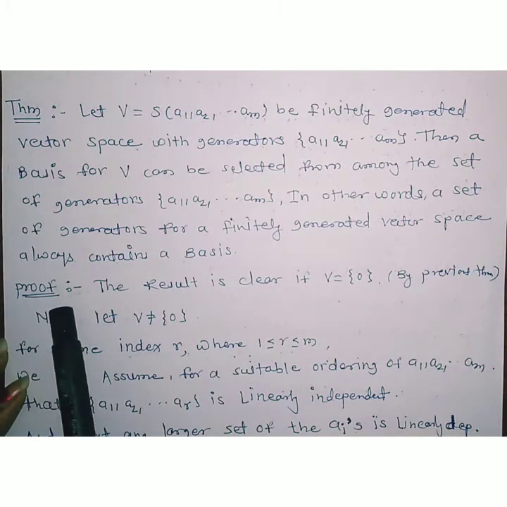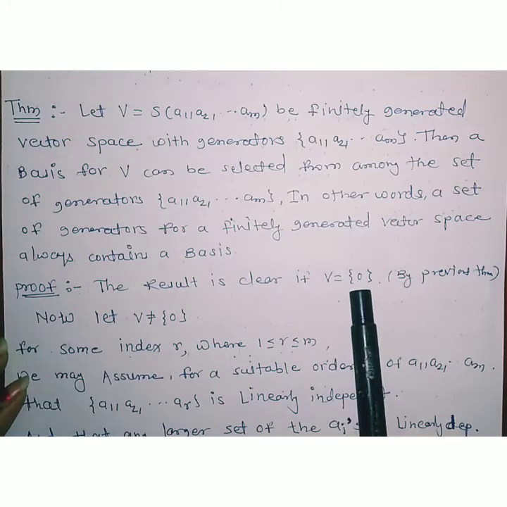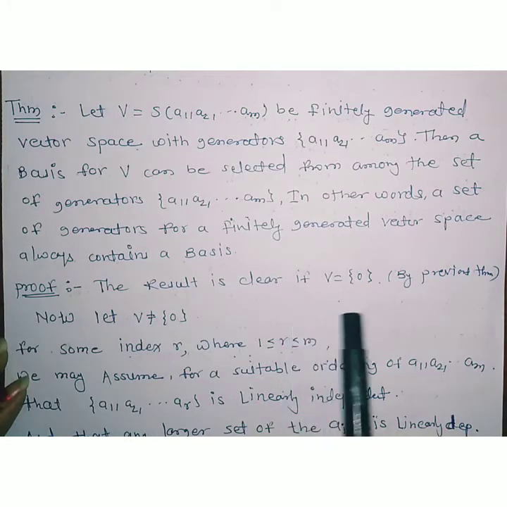So the proof is: the result is clear if V is equal to singleton {0}, by the previous theorem. This is an obvious case, and we have already discussed it in the previous theorem.